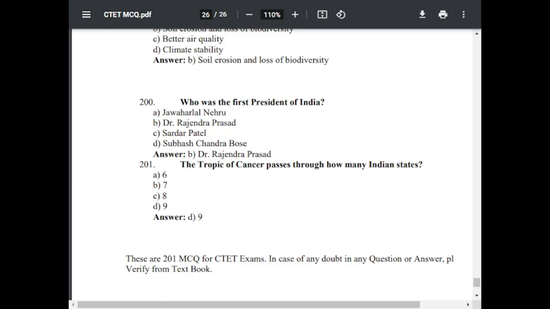These are 201 MCQs for the CTET examination. In case of any doubt in any question or answer, please verify from the textbook. I have discussed 200 important MCQs for CTET examinations. I will also discuss other questions in other videos.